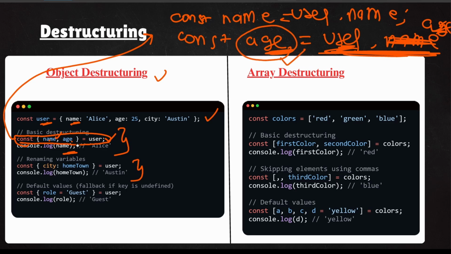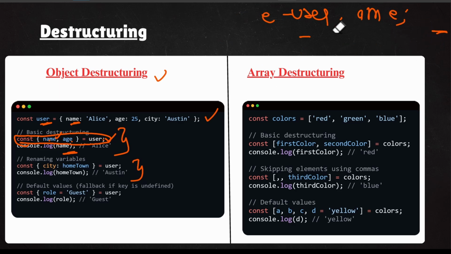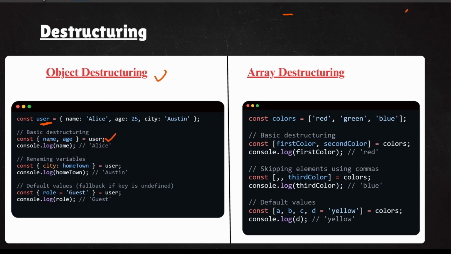So in the global variable you are declaring age and copying that value from this user object. This is the main use. Instead of writing all this lengthy code, you can simply use the destructuring.